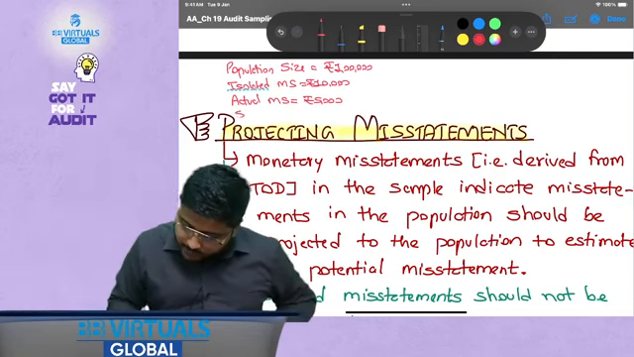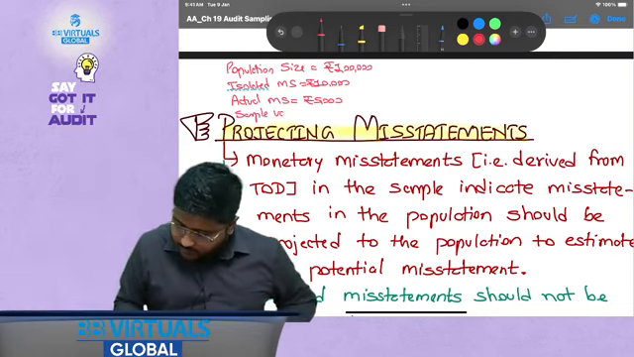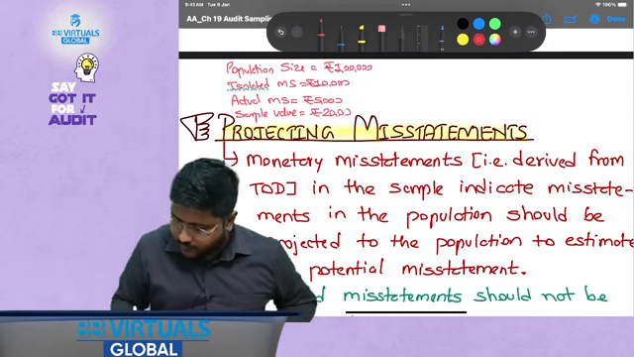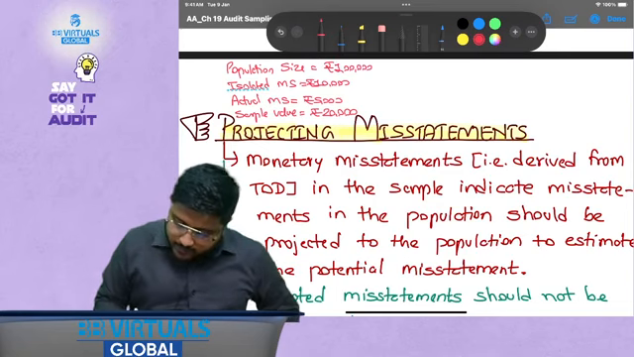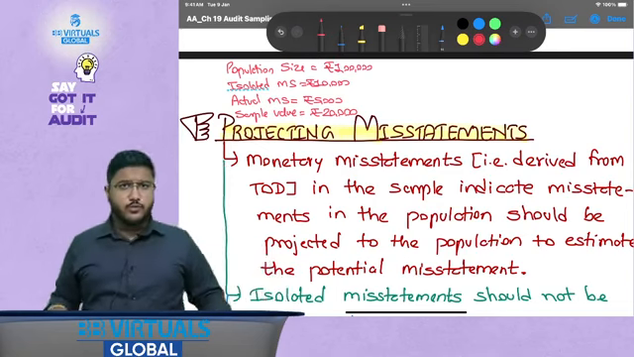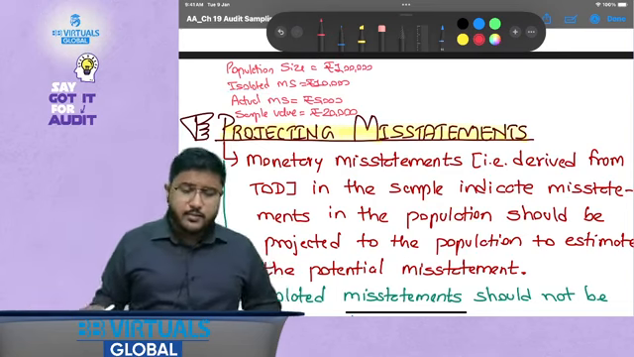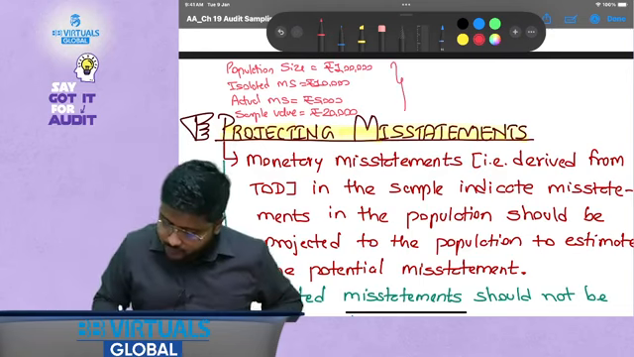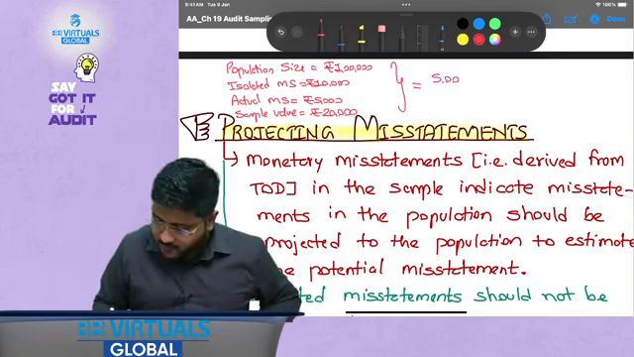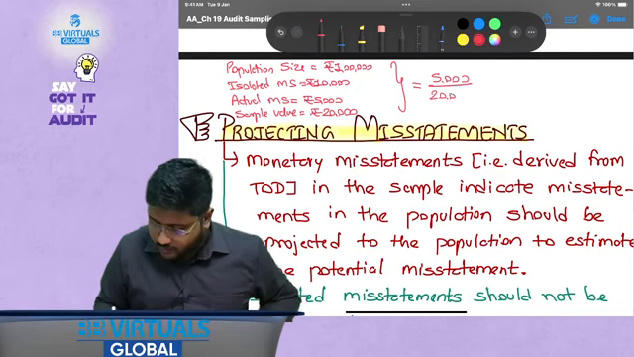You have taken the sample value. You have tested the sample, say 20,000. Now by verifying this 20,000 worth of samples, you have identified that there are misstatements of 5,000. So what would be the misstatements in the entire population? You can say that 5,000 misstatements have been identified in a 20,000 population.